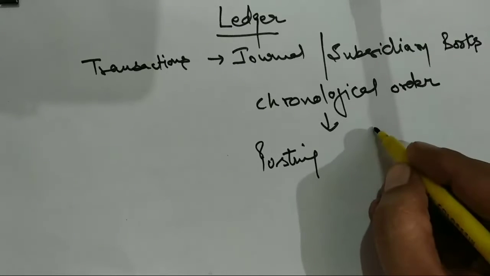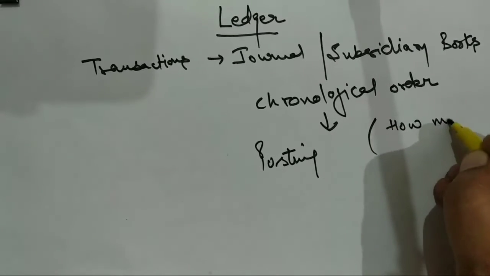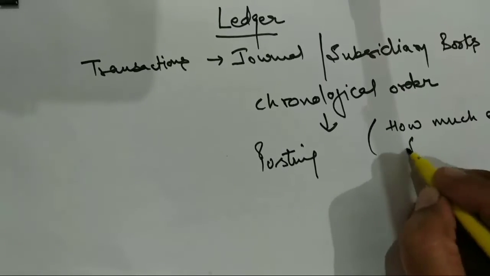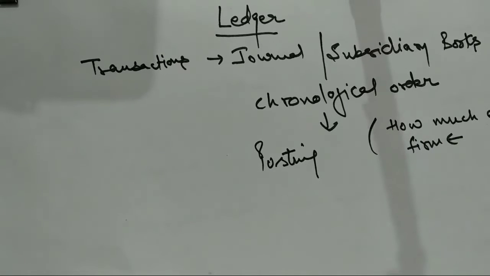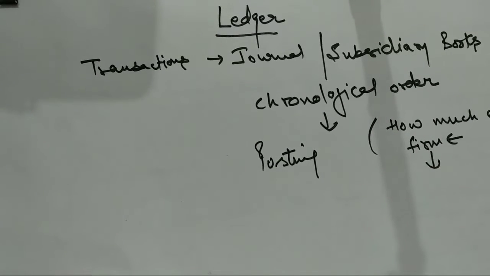So why am I posting the journal entries into the ledger? The reason being, I want to check how much amount the firm has to get from the parties and how much amount the firm has to give to the other parties.